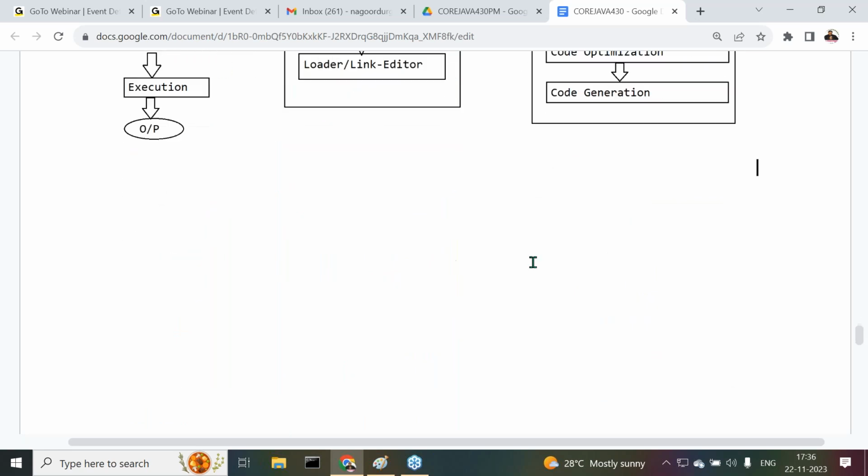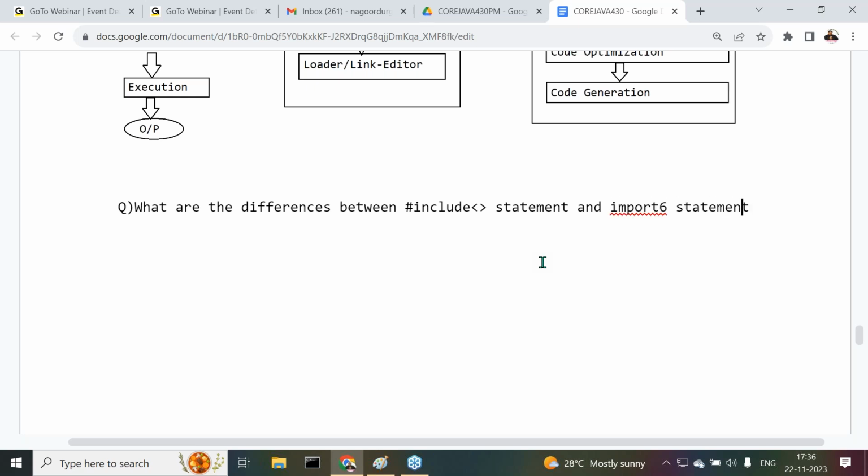Then after this, I have an important interview question, guys. We have to answer it. What question am I asking you? Observe carefully. What are the differences between the hash include statement and the import statement?